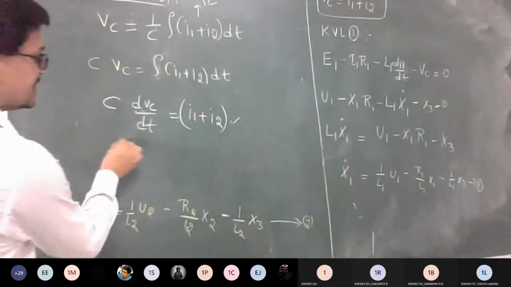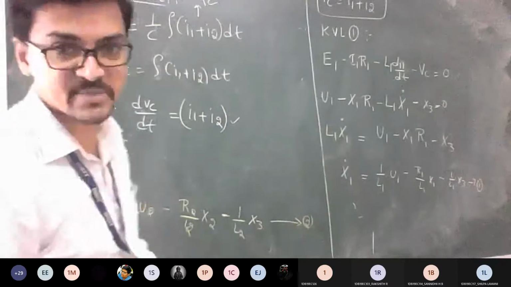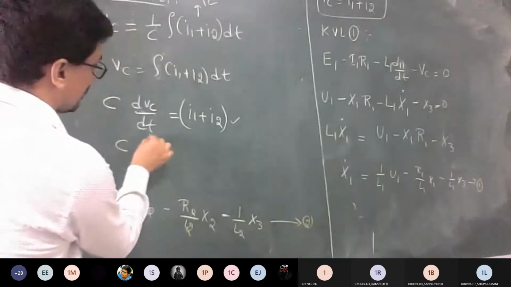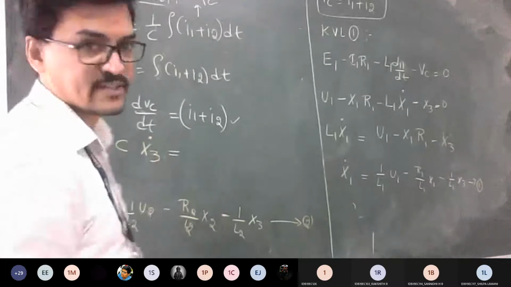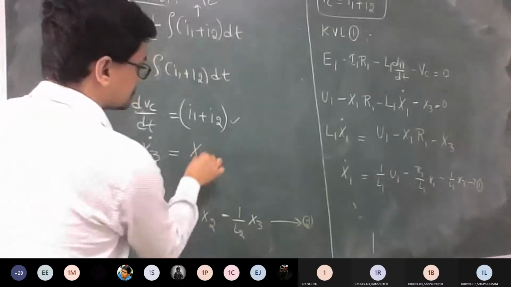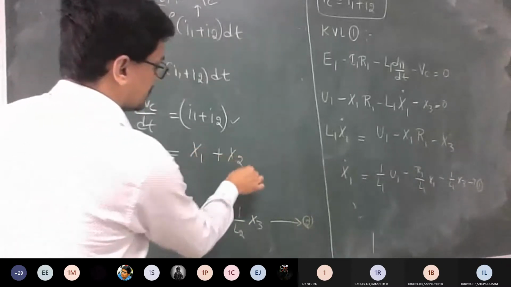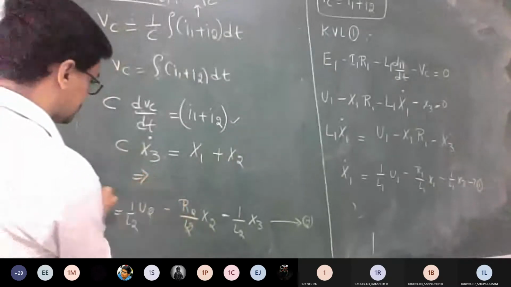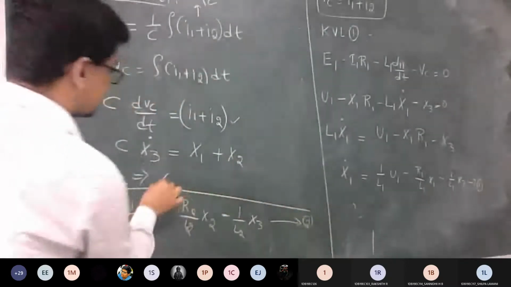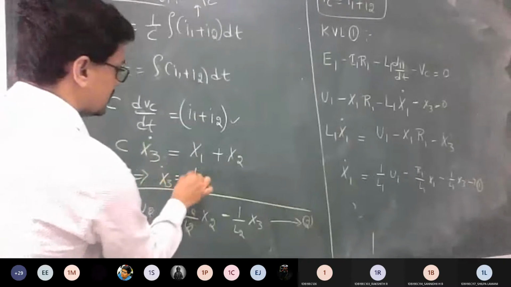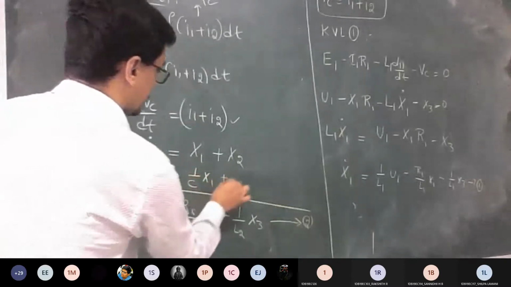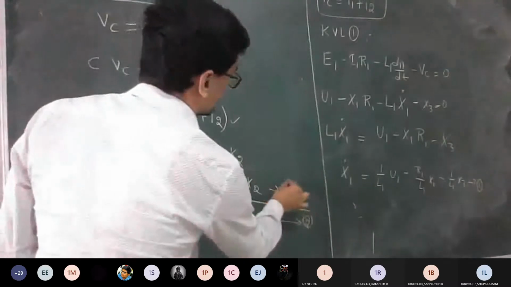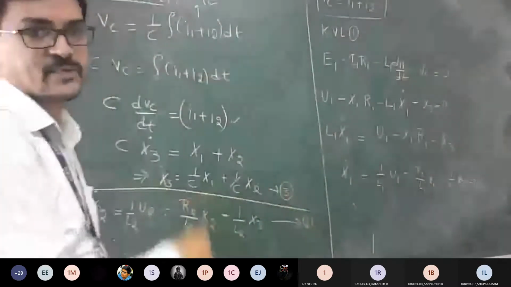So here C into, what is the dVc by dt assumption you have taken? X3 dot. What is I1, guys? You have taken it as X1 and I2 as X2. So from this, can I get the coefficient of X3 dot directly? I can write this as X3 dot is equal to 1 by C X1 plus 1 by C X2. So this is your equation number 3. So we got all the 3 equations.